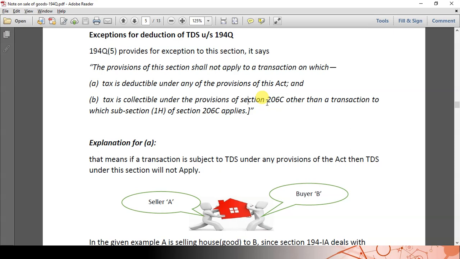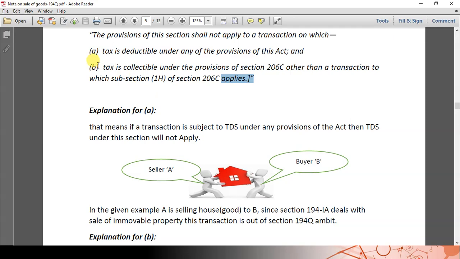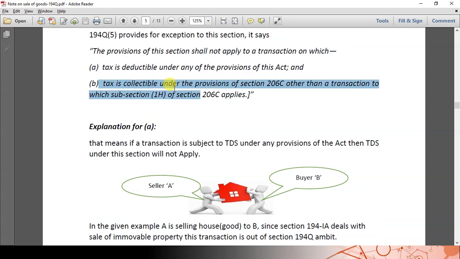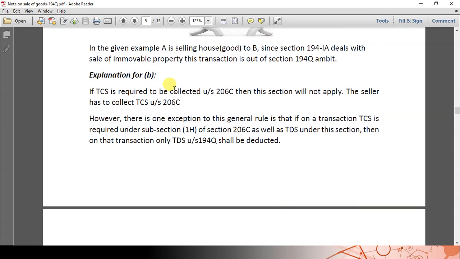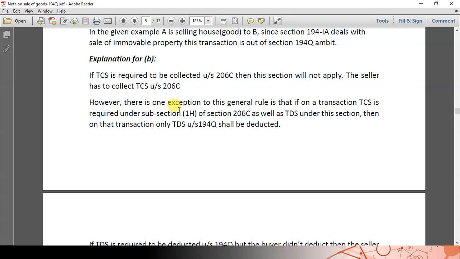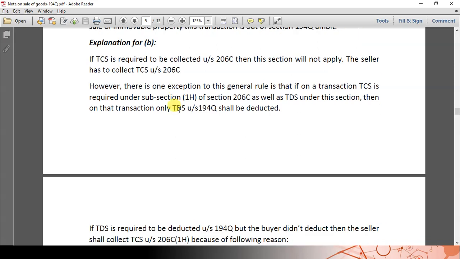However, there is one more exception, that says transactions covered under section 206C subsection 1H, that means TCS on sale of goods. For those transactions, the section does not provide the exception. The section is excluding them from the exception. So let us take a few examples to understand the exception provided under subsection 5. Here it says if the transaction is covered under section 206C, then TCS has to be collected under section 206C only. The buyer need not deduct TDS under 194Q.